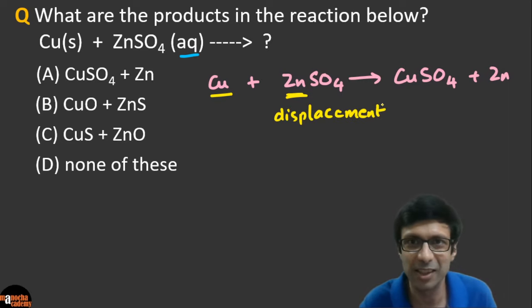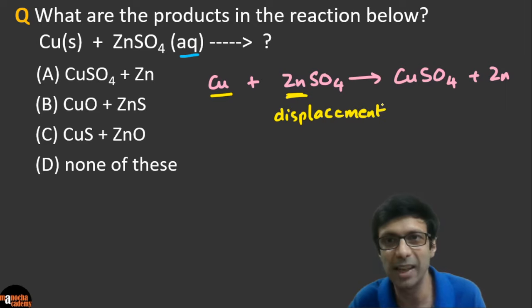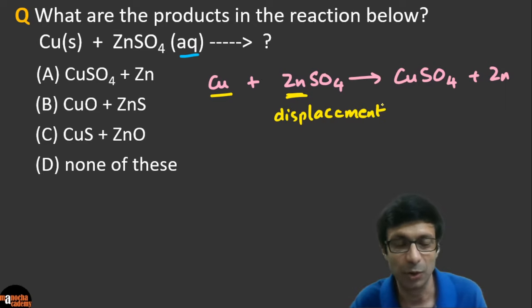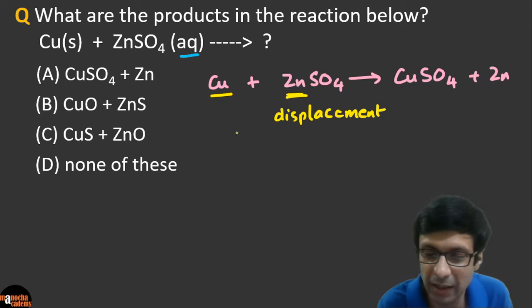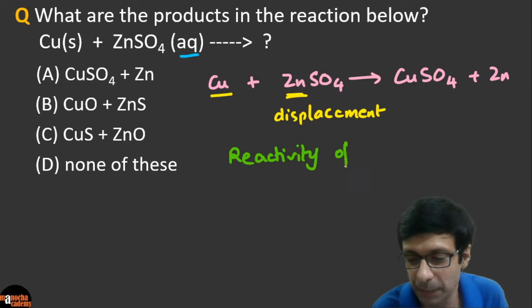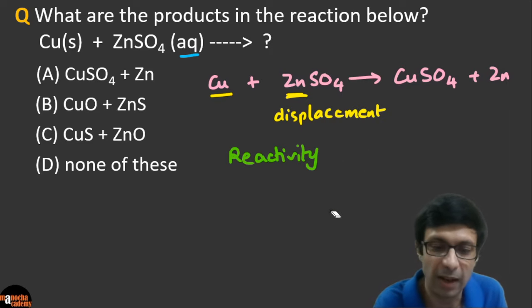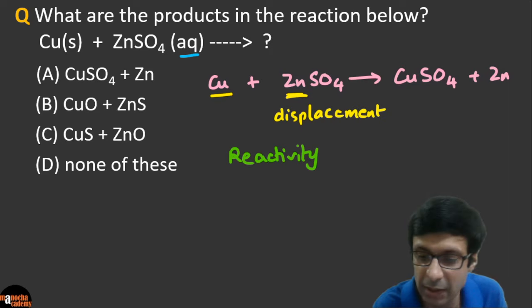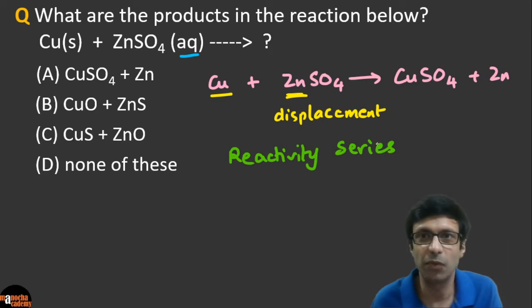But guys, this is where the trick is. Can copper displace zinc? What do you guys think? Yes or no? What do we need to think about when we are thinking about displacement? We need to think about the reactivity series of metals. And you would be reading that in your metals and non-metals chapter. So the reactivity series is very important.